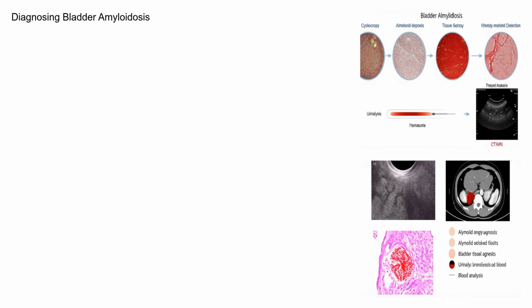Diagnosing bladder amyloidosis typically involves a combination of clinical evaluation, imaging studies, and ultimately, a tissue biopsy. Initial evaluation may include a urinalysis to detect hematuria and a cystoscopy, where a small camera is inserted into the bladder to visualize the bladder lining. Imaging studies, such as CT scans or MRIs, can help assess the thickness of the bladder wall and rule out other potential causes of the symptoms. However, the definitive diagnosis requires a bladder biopsy, where a small tissue sample is taken and examined under a microscope for the presence of amyloid deposits. Special stains, such as Congo red, are used to confirm the presence of amyloid and differentiate it from other substances.